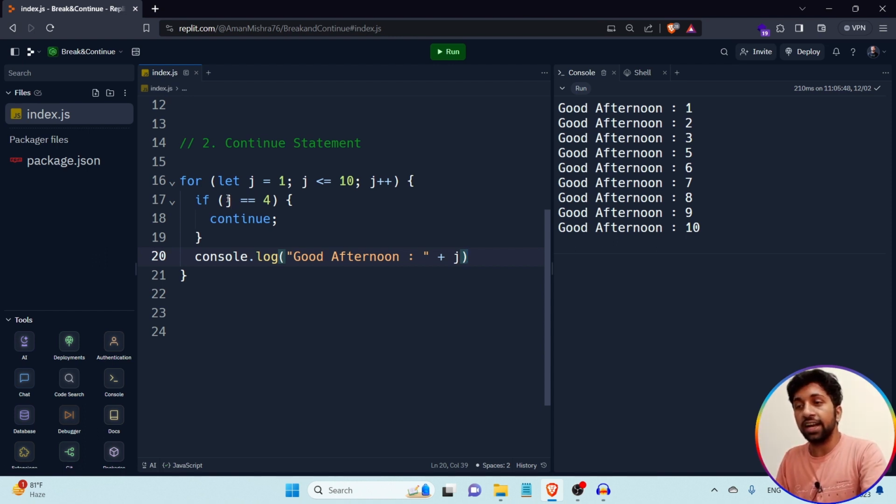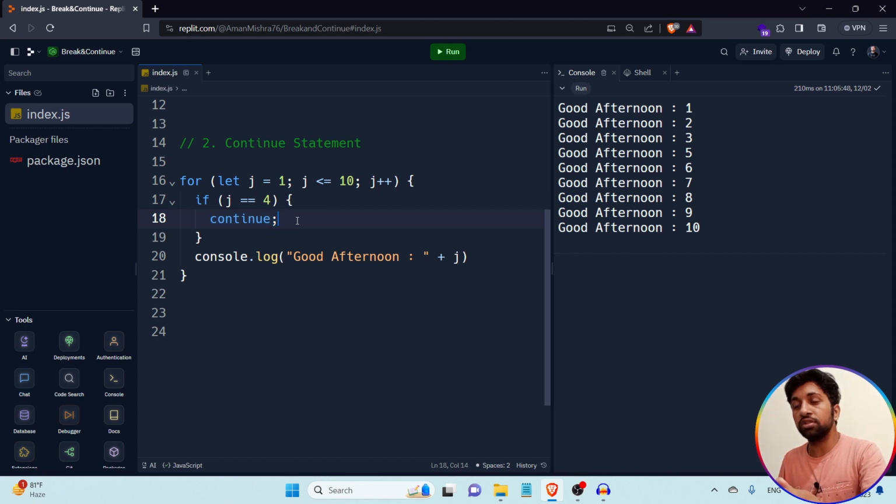In this case, I just want to skip iteration number 4. This is the reason why I am writing if the value of variable j is equal to 4. I don't want to execute whatever code is contained in the for loop whenever the value of j becomes 4, so I write the continue statement here.